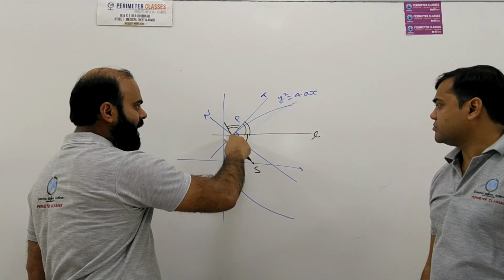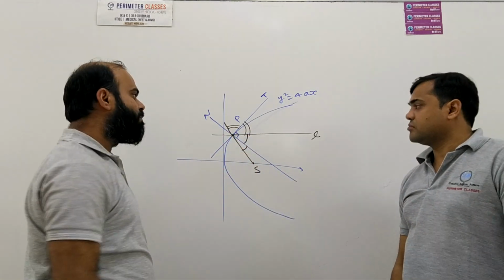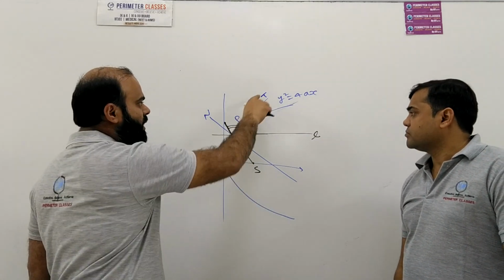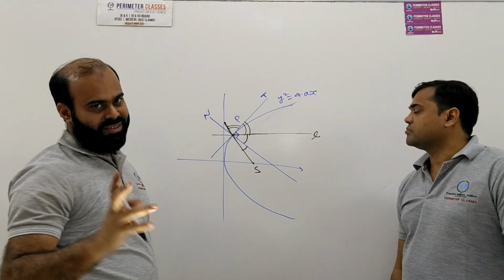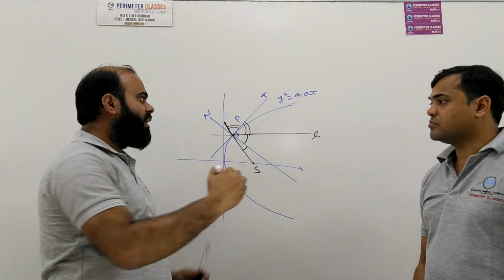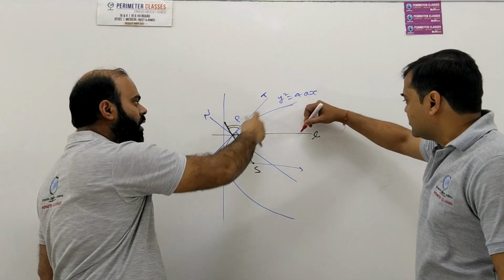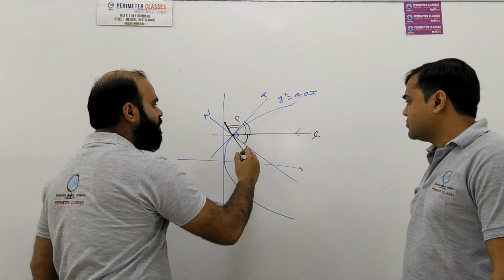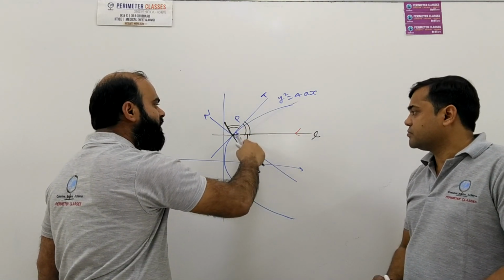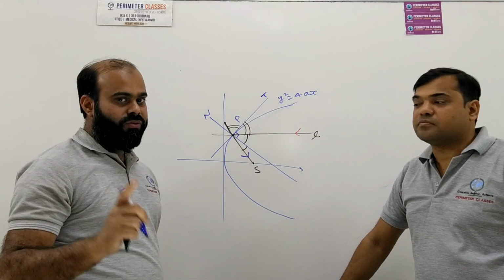So if we take this angle, this normal is the angle bisector of this angle. And if we take this exterior angle, then the tangent is the angle bisector of this angle. So in physics we may see this result: if a ray of light is incident on a point on a parabola, then after reflection it passes through the focus, because this is the normal and the angle of incidence is equal to the angle of reflection in the case of light, as we know in optics.